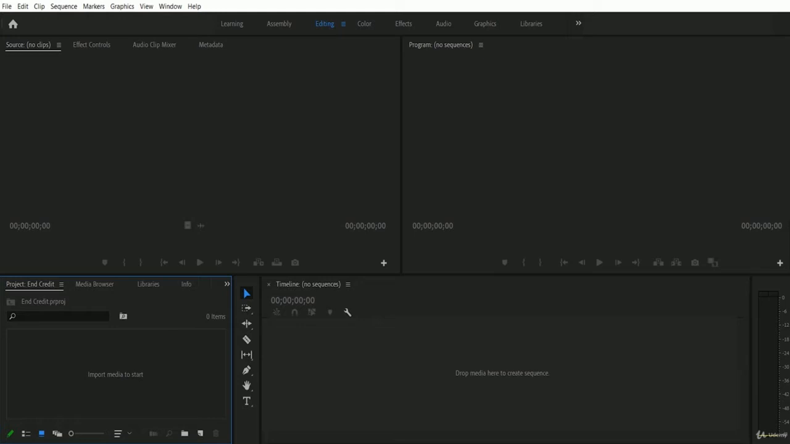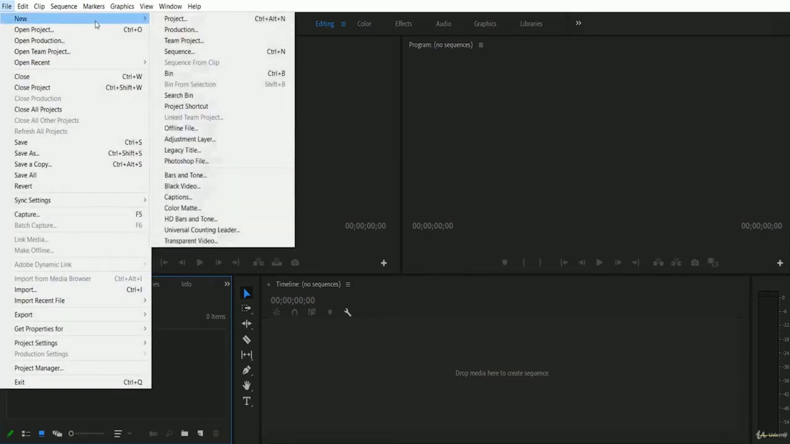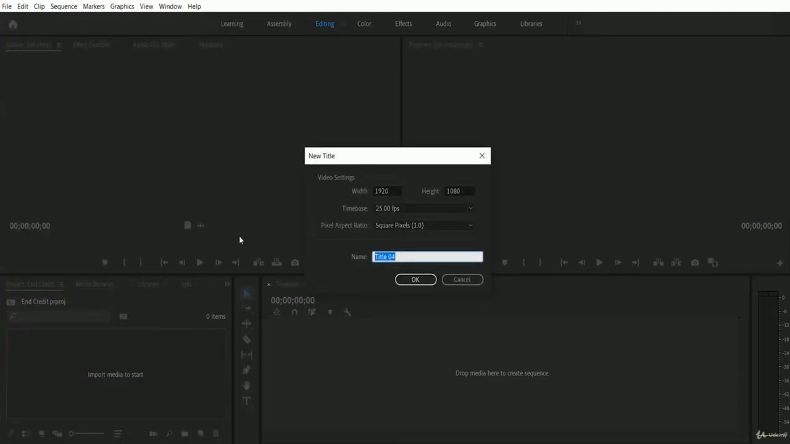So where will you get the legacy title for creating end credit? You will get the legacy title inside the file menu. So here is the file menu, and from there you will get this new option, and inside the new option you will get this legacy title. You just have to go for legacy title, and then a pop-up will appear, and you have to type the name for your legacy title, and you can put the value for height and width of your videos, as well as you can select the time frame as well.